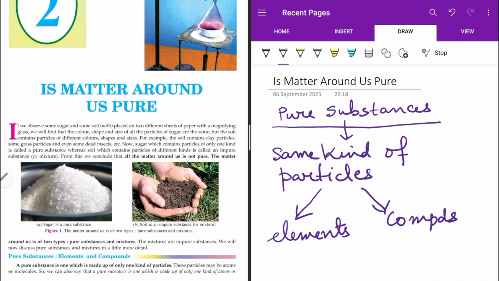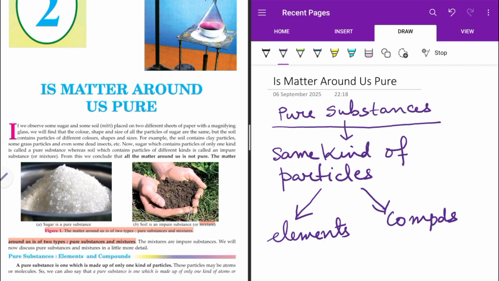Now here as an example, if you see, sugar is a pure substance, whereas soil is an impure substance. Why is it so? Why is sugar a pure substance and soil impure? Sugar is pure because sugar contains only the particles of sugar. Whereas in soil, it is not only the particles of soil, but it contains clay, it contains grass, it contains some insects in it, maybe some pebbles in it. So it contains various things.